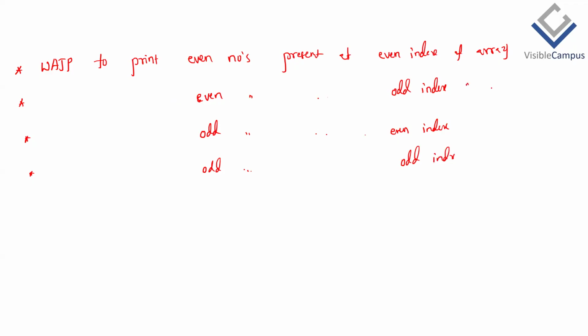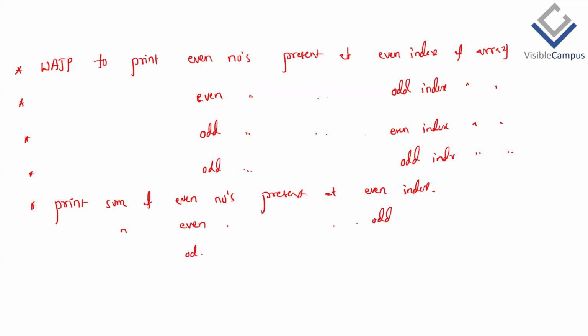So these are the next questions. Then similarly, once we know this, print sum of even numbers present at even index. Similarly, print sum of even numbers present at odd index. Similarly, print sum of odd numbers present at even index, odd numbers present at odd index, like this. What's the difference between the previous questions and these questions? Are they same or different?